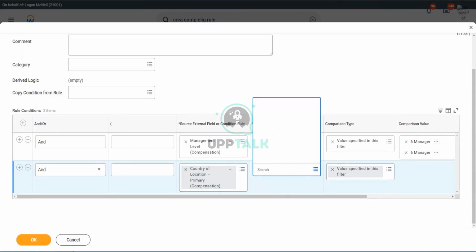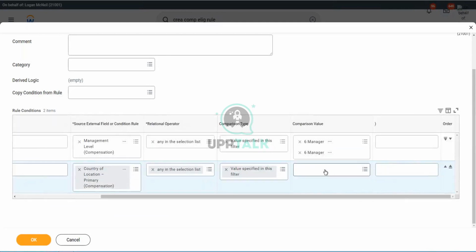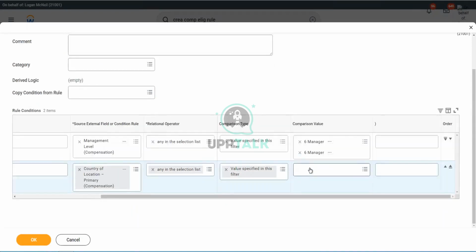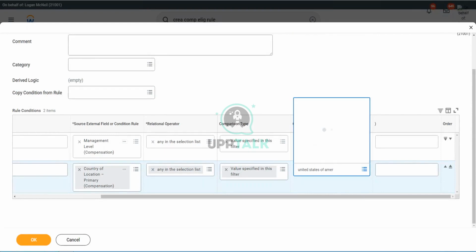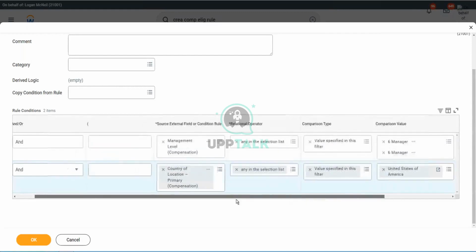So let's choose the value. Any in the selection list. Again, any in the selection list. And what should be the country for manager in the USA? So we have to search for United States of America. So United States of America is my country. Anything else do we need to know?